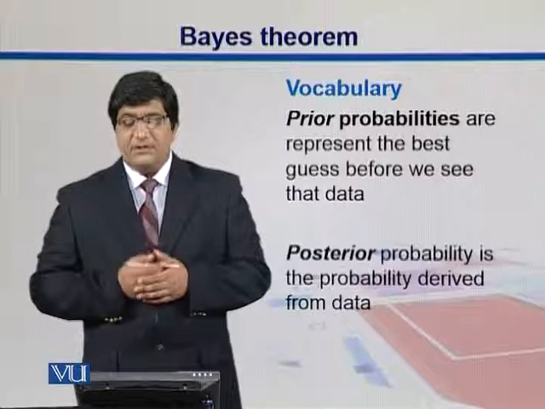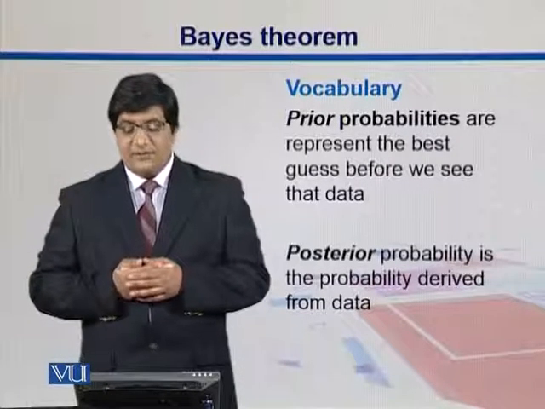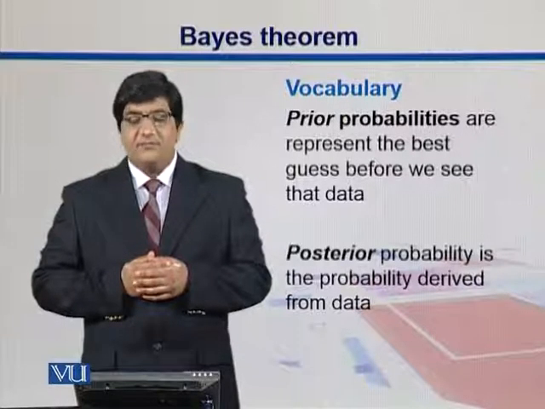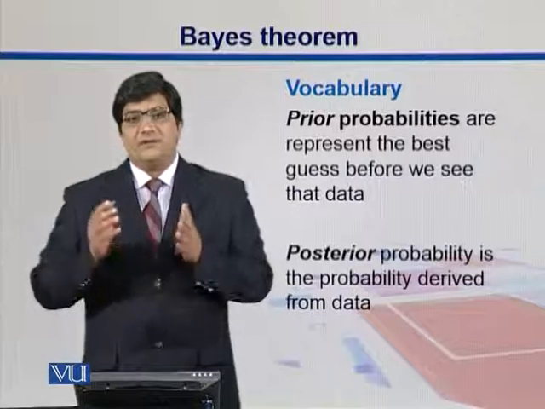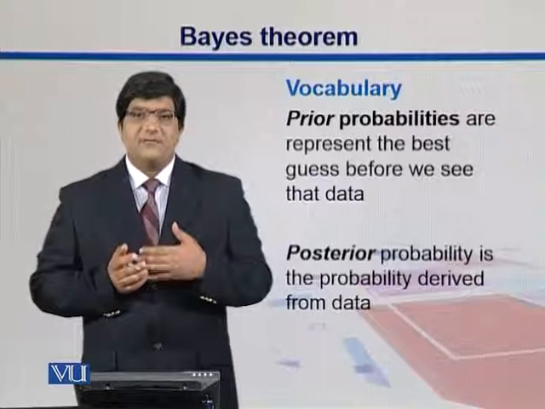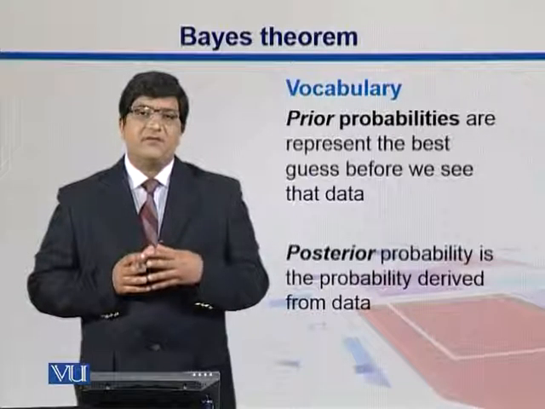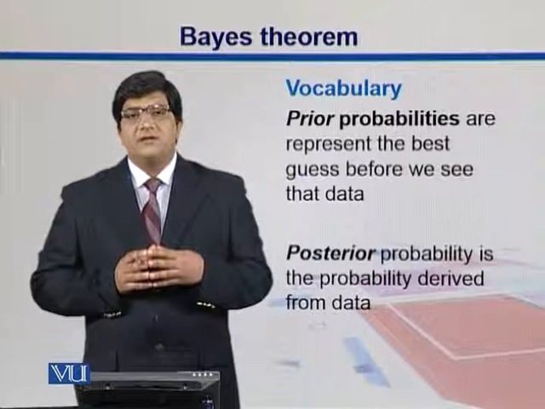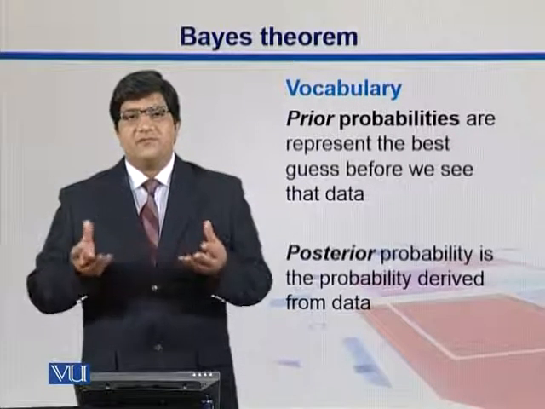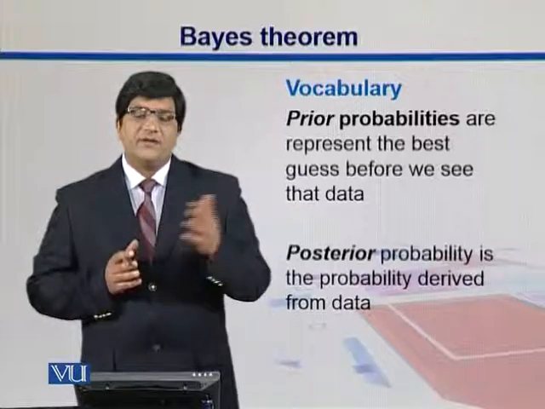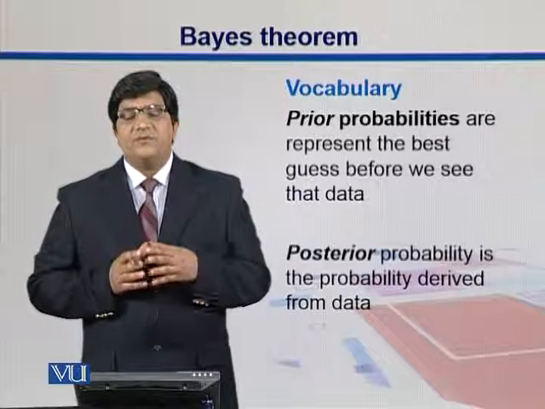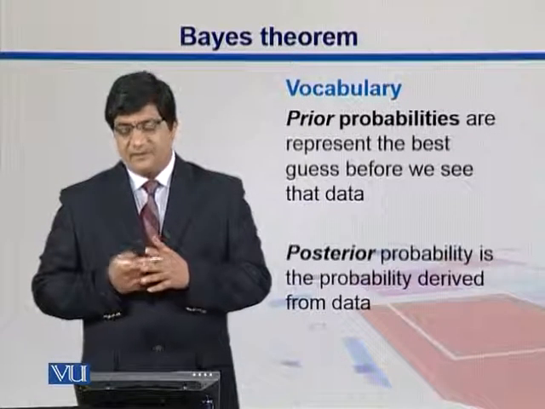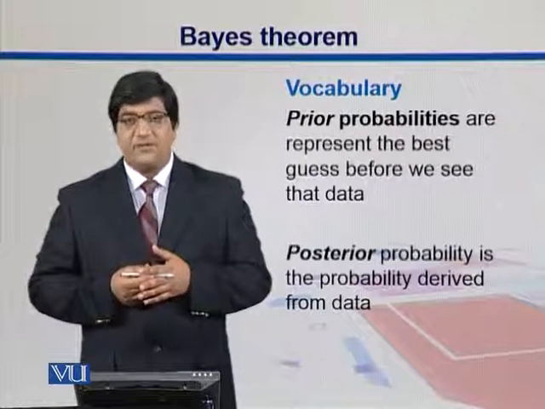So let's talk about what those probabilities are. Prior probabilities represent the best guess before we see the data. We are expecting the data, but before that we have some guesses. For example, you are interested in finding the number of fruits on some farm. You might know the previous record of that farm, so before getting the fruits, you can guess that this amount of fruit we will be getting. That is called the prior probability, or prior.